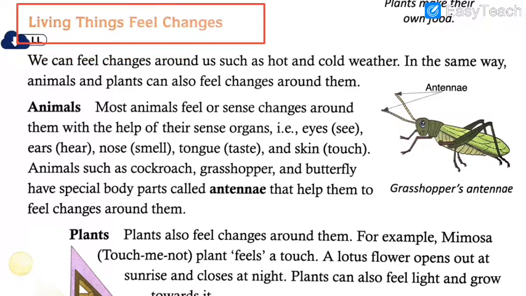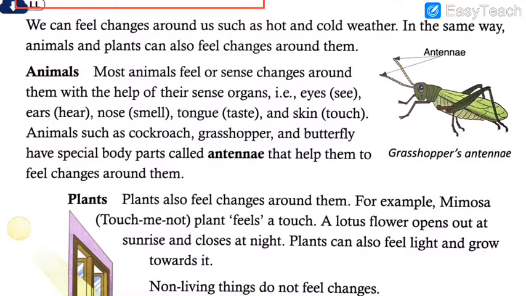Yes, living things feel changes. So let's see what kind of changes we feel, as we are also living things. Let's read and understand that. We can feel changes around us such as hot and cold weather. In the same way, animals and plants can also feel changes around them. You all know that according to climatic changes, sometimes we fall sick, sometimes we feel healthy, sometimes unhealthy. It depends on the climate around us. So our body feels changes and reacts accordingly.